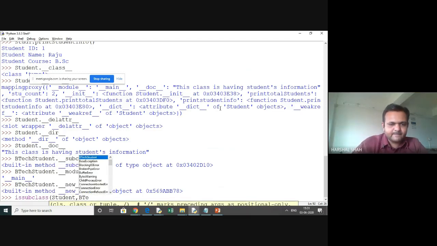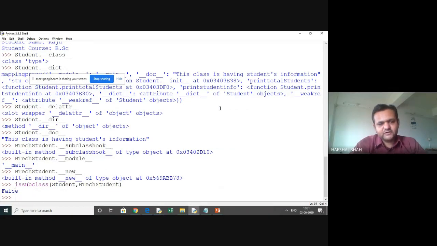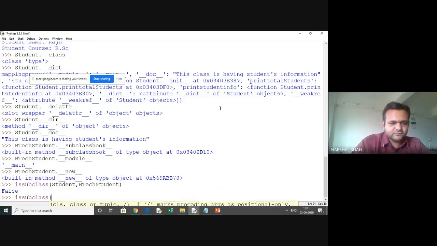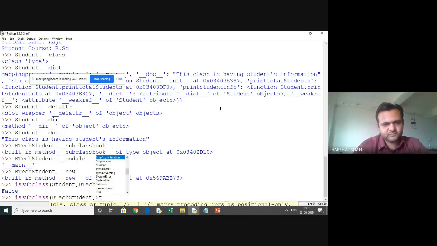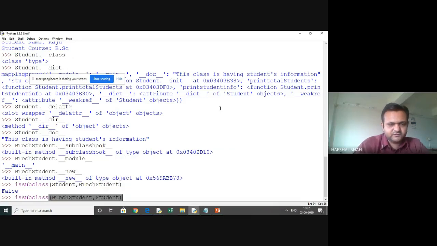Yes, and we will check that it will give us a false, and the reverse is true. So we will have btech and student, and this is a student, which will return us a true.